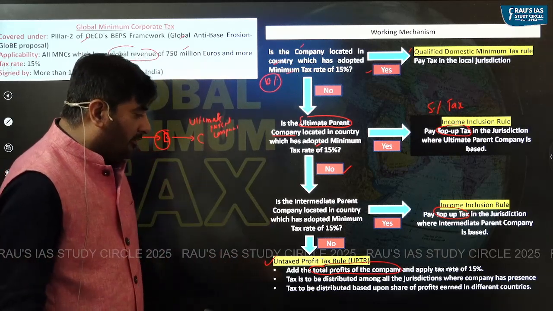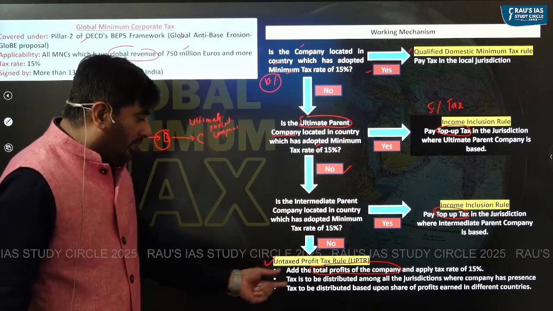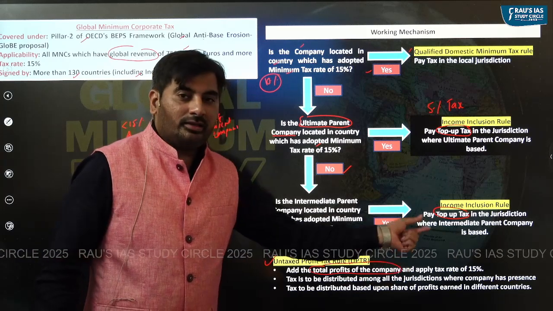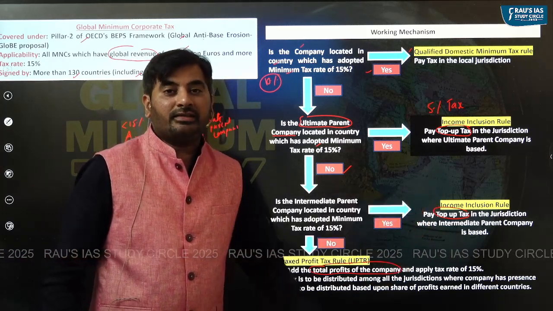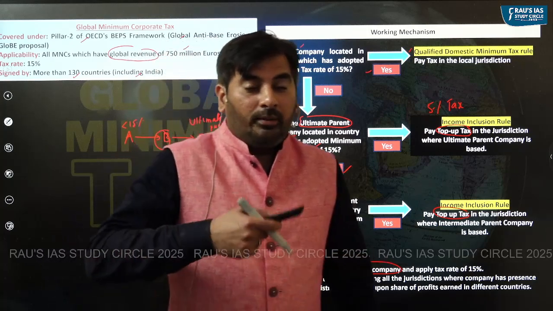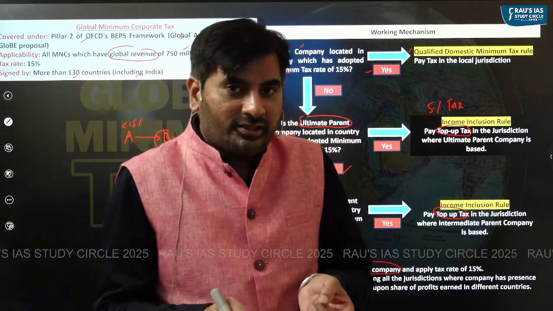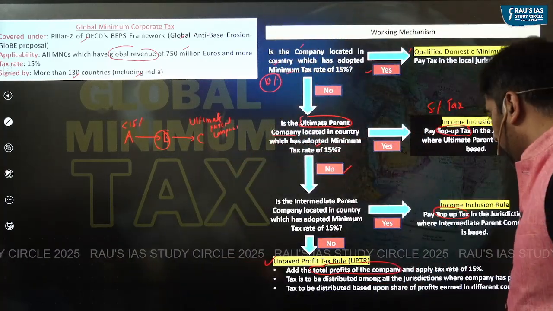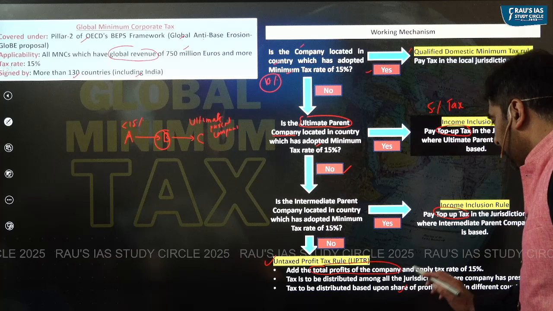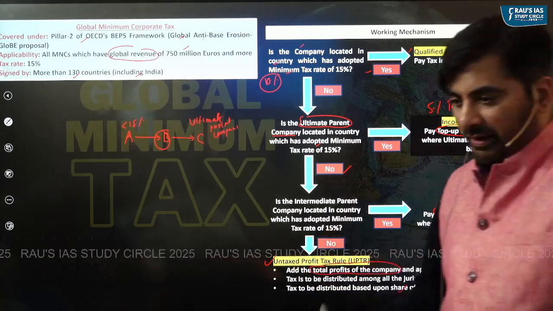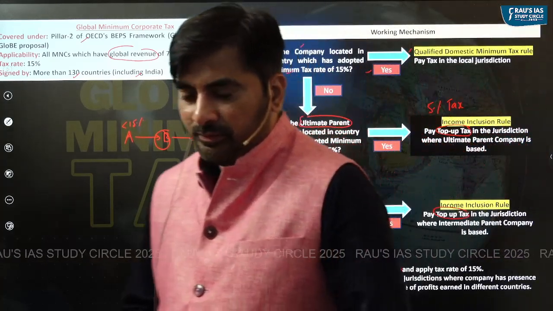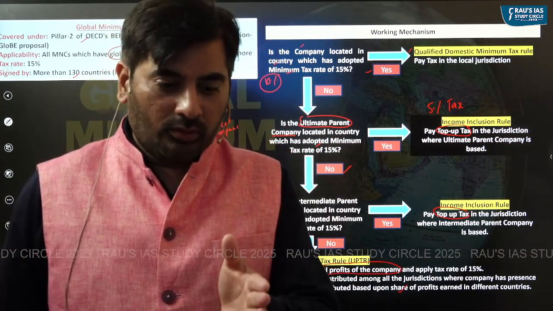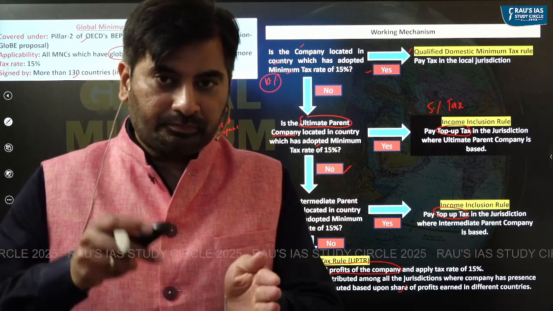And whatever tax we collect, it will be distributed among all the tax jurisdictions where the company has a presence. And on what basis will all the countries get a share of this profit? All the countries will get a share of profits based upon the percentage of profits earned in different countries. Take for example, we have a company located in a country where there is no minimum corporate tax of 15%.